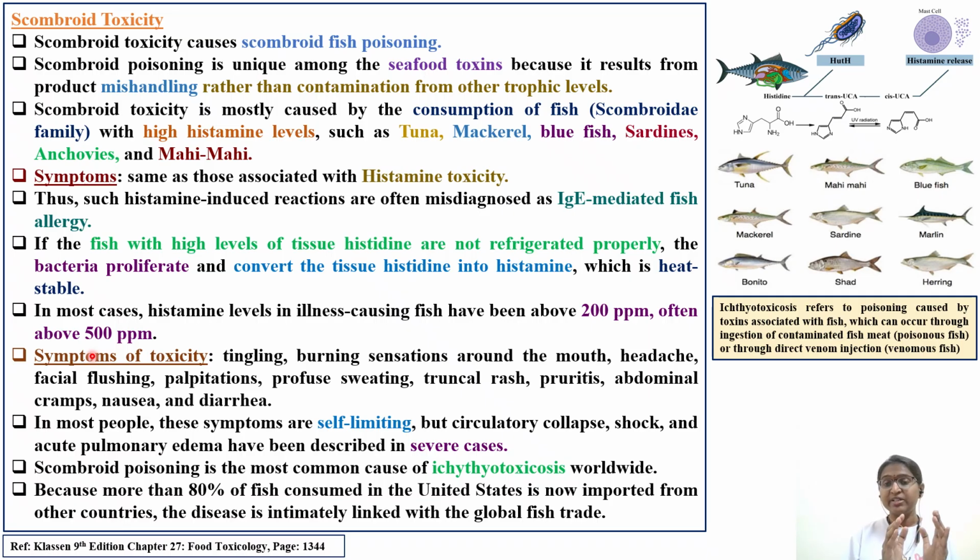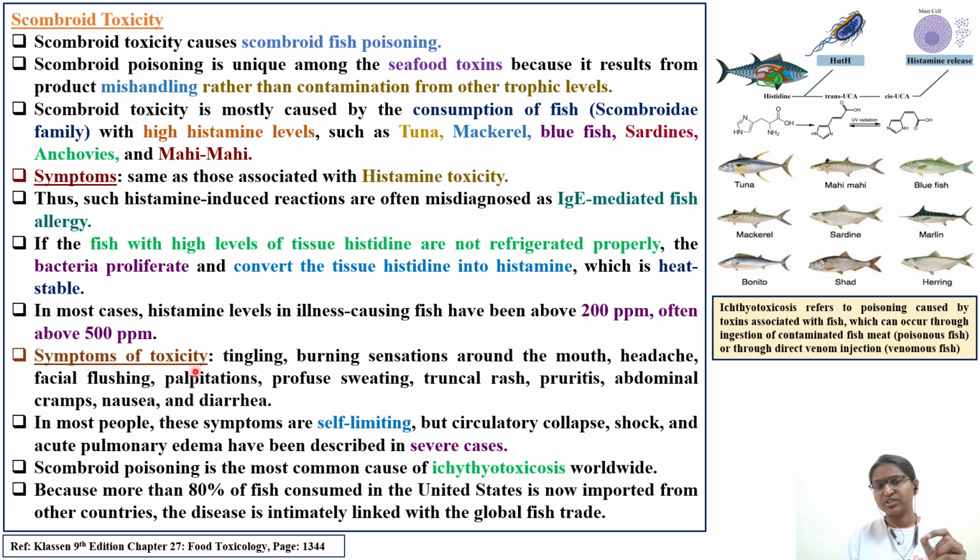Because you cannot make it completely zero, there will still be certain residues. So these limits, above which certain ppm causes toxicity, are established by a regulatory or risk assessment toxicologist. Here in this case it is 200 ppm and often above 500 ppm.